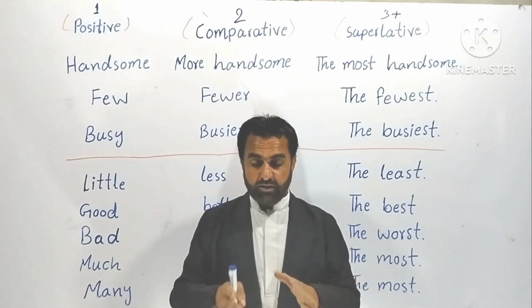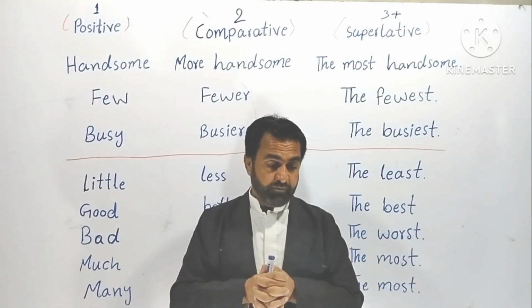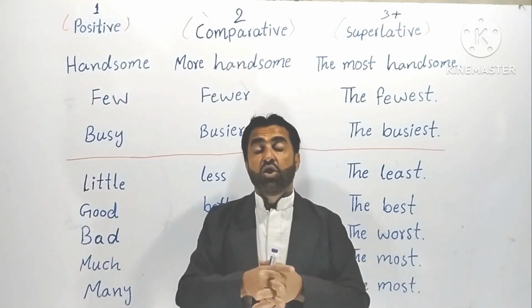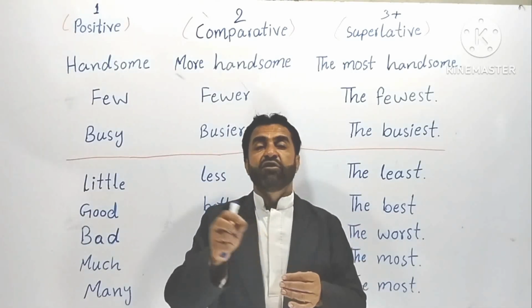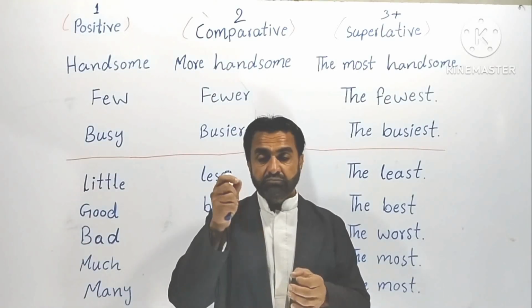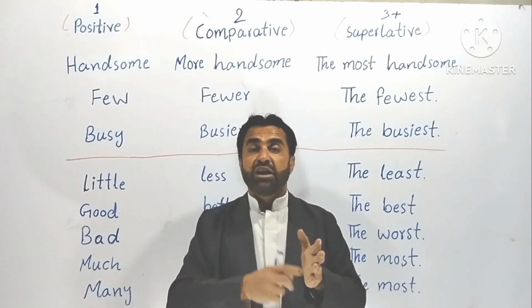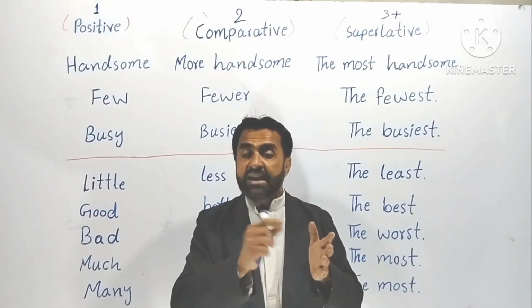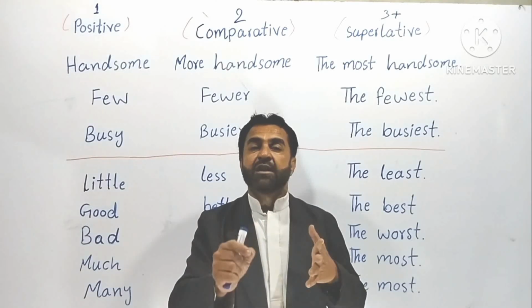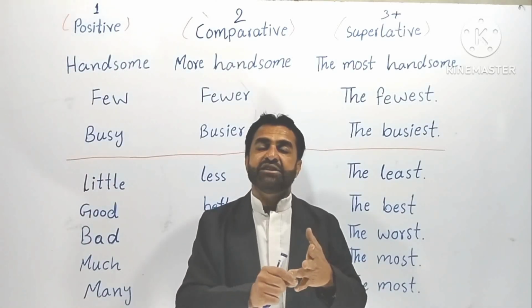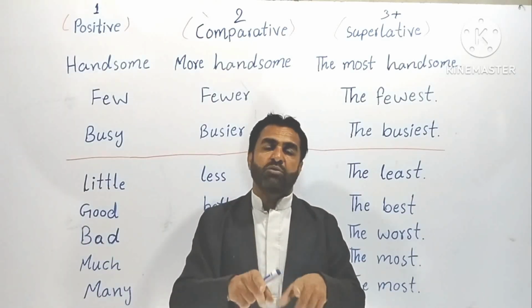And for shorter words, smaller words, we put er as a suffix at the end of the positive degree to make a comparative degree, and est to make a superlative degree. But this rule is only for the shorter words, smaller words.